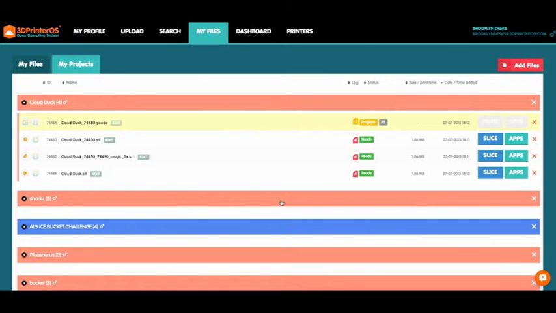When the slice is finished, you have converted your object into a set of printer commands called G-code. G-code is the printable version of your object, and you're ready to go.